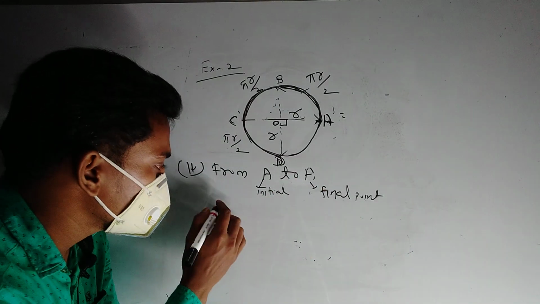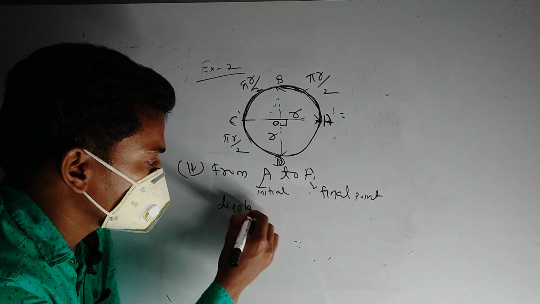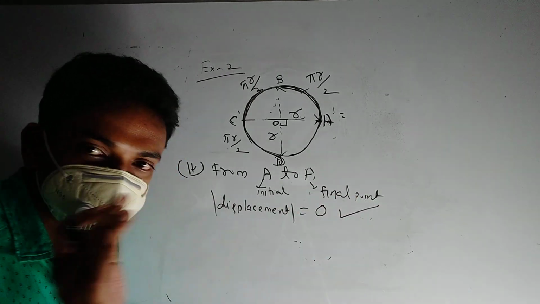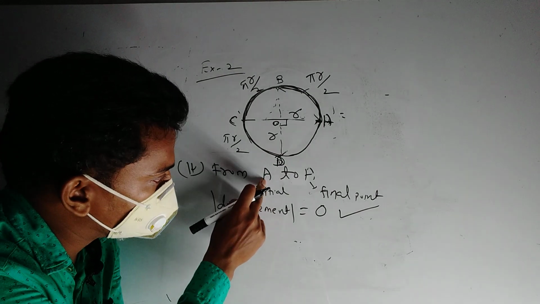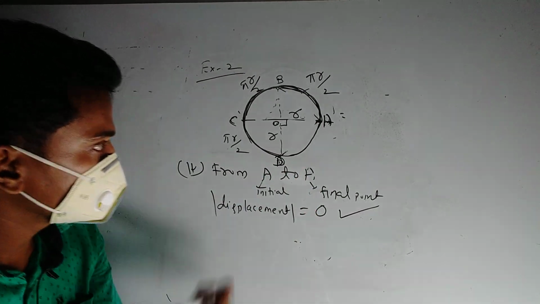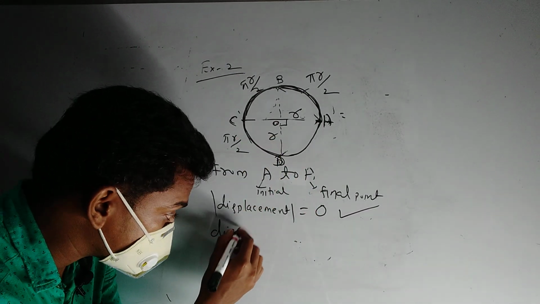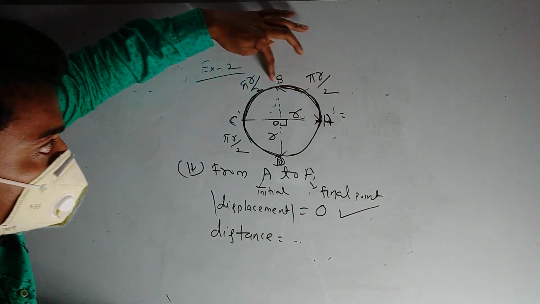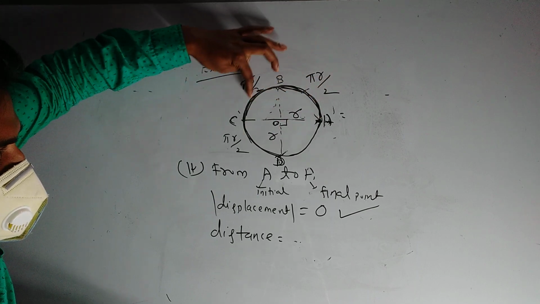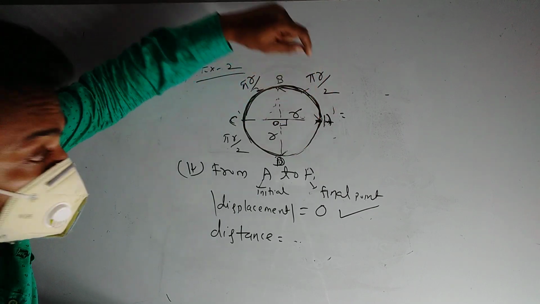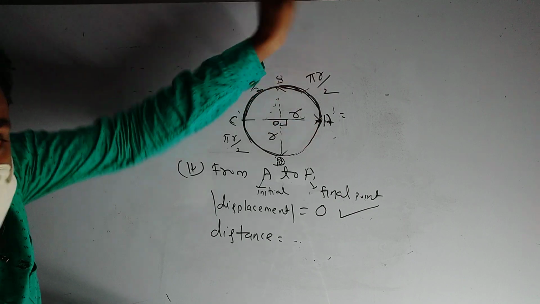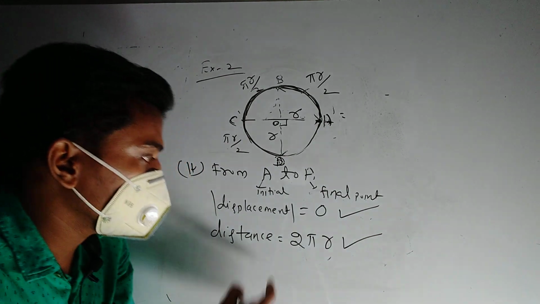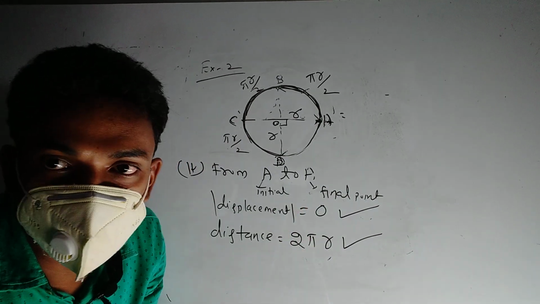So no doubt the displacement magnitude will surely be 0, because the initial point is equal to the final point. And the distance is the total whole circular path length. It starts from A, goes in the anticlockwise direction, then comes back to A. That means the particle covers the whole circumference, that is 2 pi r. 2 pi r is the distance and 0 is the displacement.